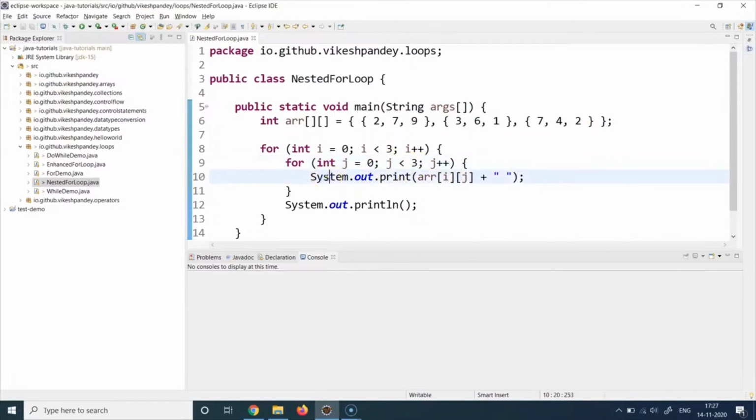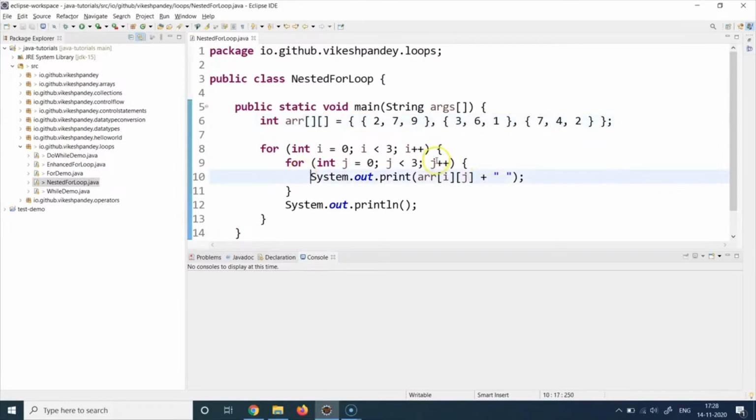Remember that in this case at line number 10, the values of i and j are 0 and 0 respectively. And we are saying print the array of 0 and 0. So the 0th row, 0th column element should be printed. This is the 0th row because this is the first sub-block, and this is the first element. So in line number 10, 2 should get printed.